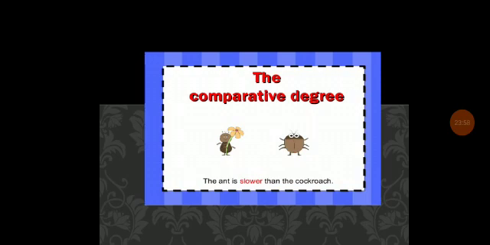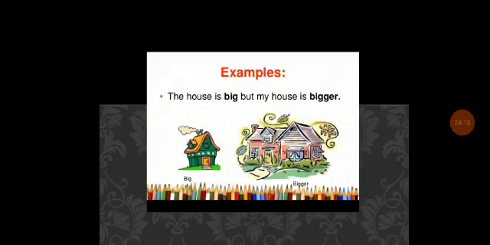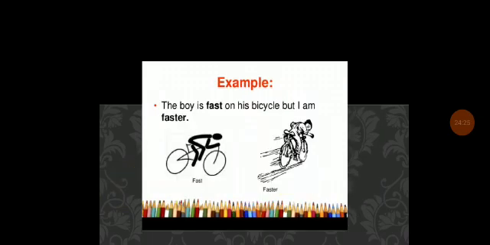For another example, like as tall as: Murthy is not as tall as Ramesh. We change to the comparative degree: Ramesh is taller than Murthy. Next one. So here we have used two degrees, like our house is big and my house is bigger. So we use big because it is positive, and bigger is a comparative degree.